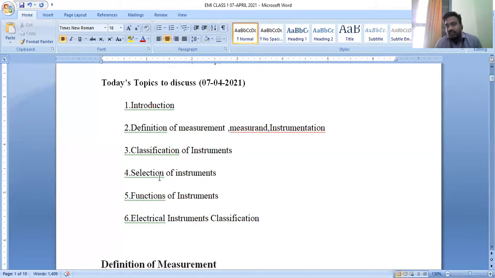The concept of measurements and instrumentation is very important. In the GATE examination it holds a subject weightage of 5 marks, and in any competitive examination, the pure subject of measurements and instrumentation holds an accurate weightage. So you have to be very keen in following the classes.